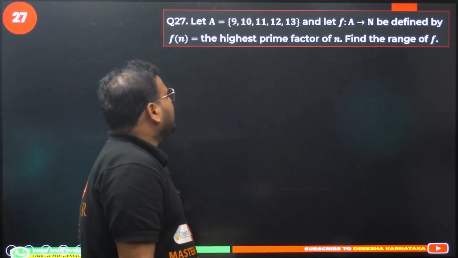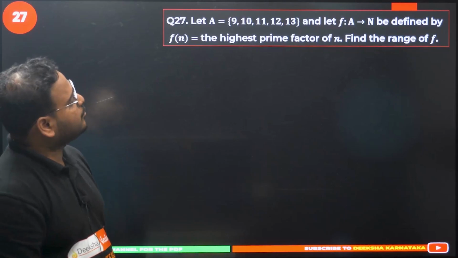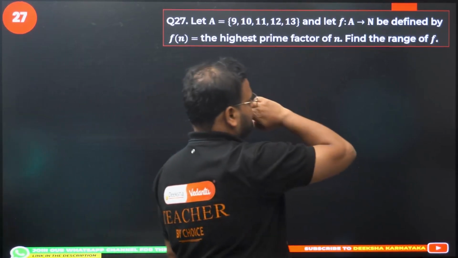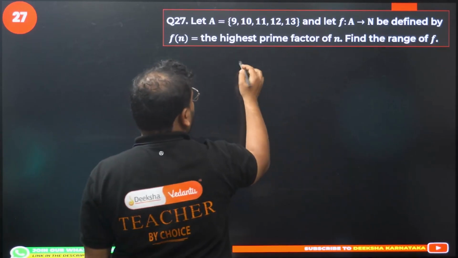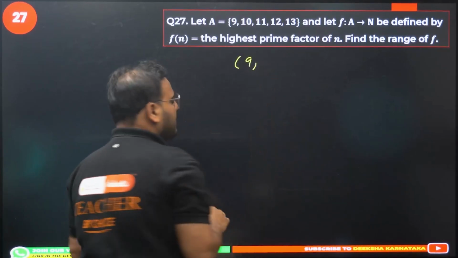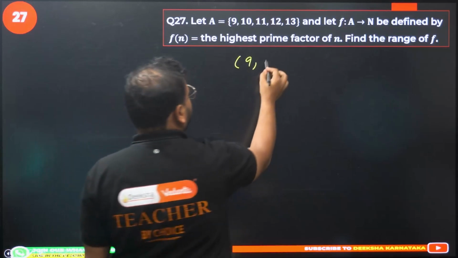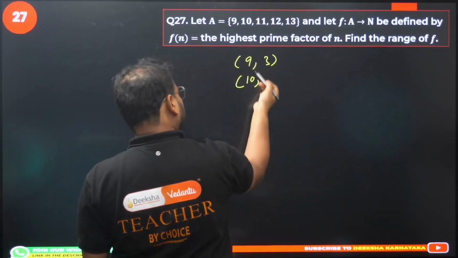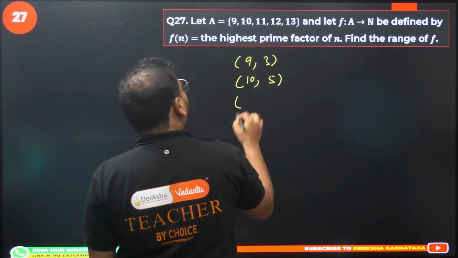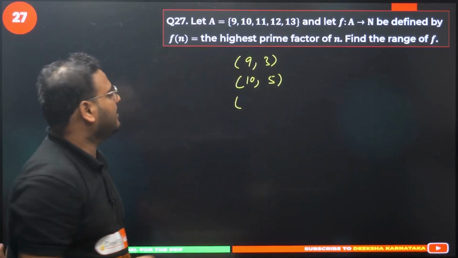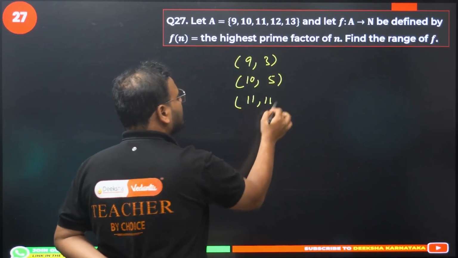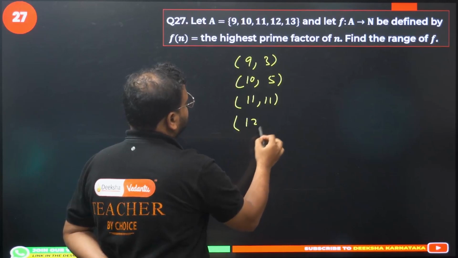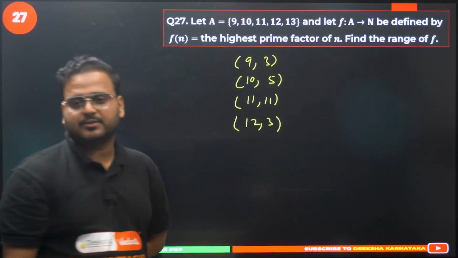Let A equal 9, 10, 11, 12, 13 and f: A to N, natural number set, be defined by f(n) equals the highest prime factor of n. So let's check the ordered pairs. 9, the highest prime factor of 9 is 3. Next is 10, the highest prime factor of 10 is 5. 11, the prime factor is 11 only. The largest prime factor. Next is 12, so again you will have 3 as the highest prime factor, right?